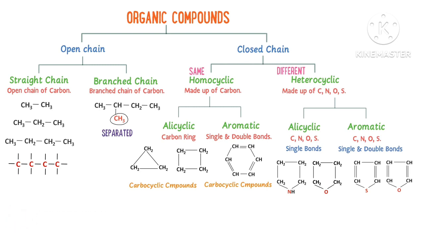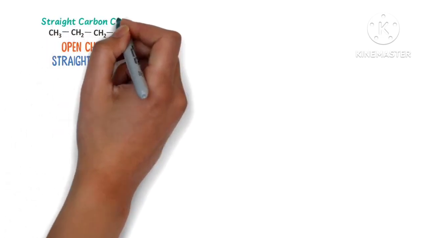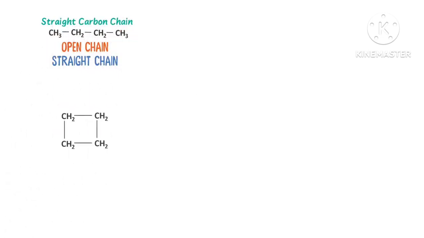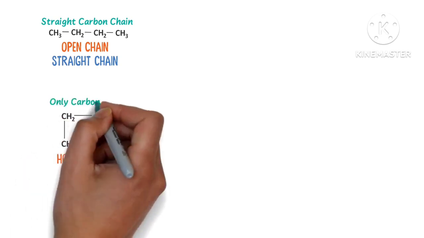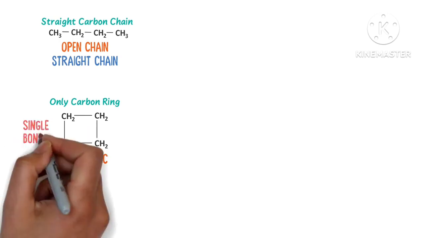Finally, let me quickly teach you how we can easily classify organic compounds. This organic compound is open chain or straight chain organic compound because it contains straight carbon chain. This organic compound is homocyclic or alicyclic organic compound because it contains only carbon ring. Secondly, all carbon atoms have single bonds.